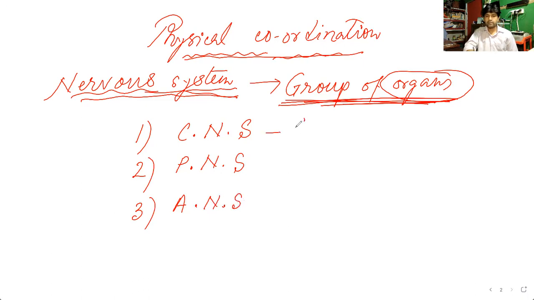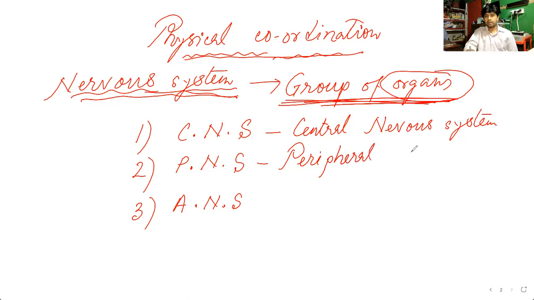So what I told, firstly the central nervous system, secondly the peripheral nervous system, and thirdly the autonomous nervous system. So what are they? We will discuss one by one. So firstly, I want to discuss about the central nervous system.